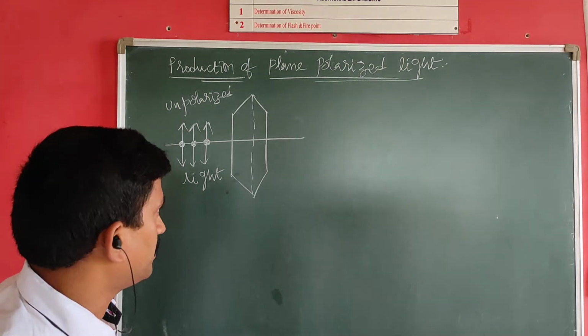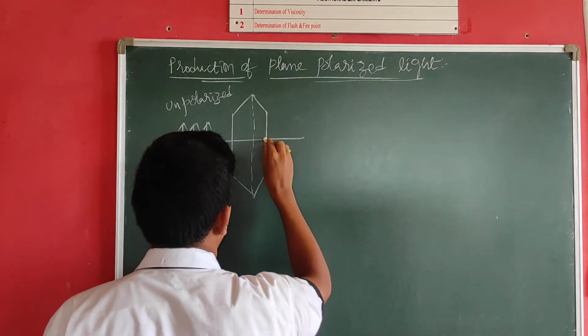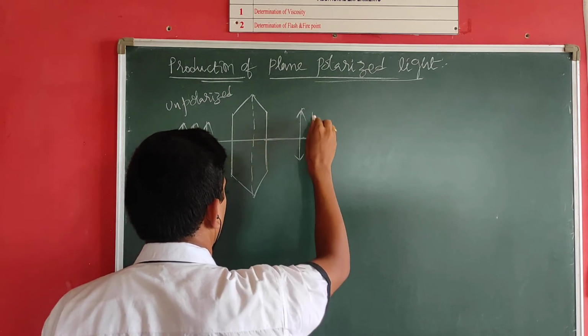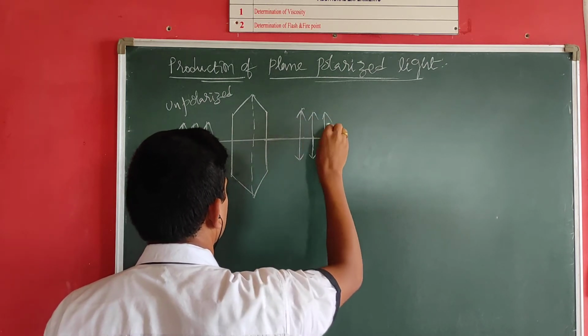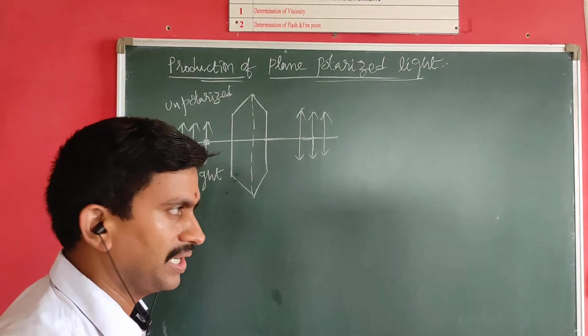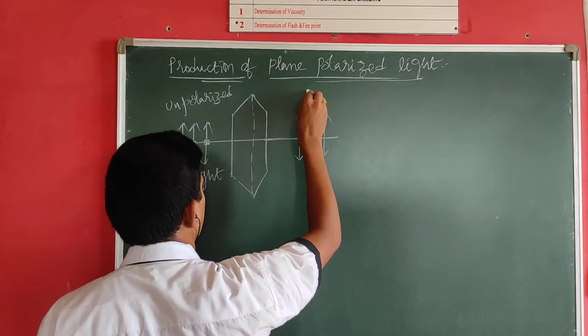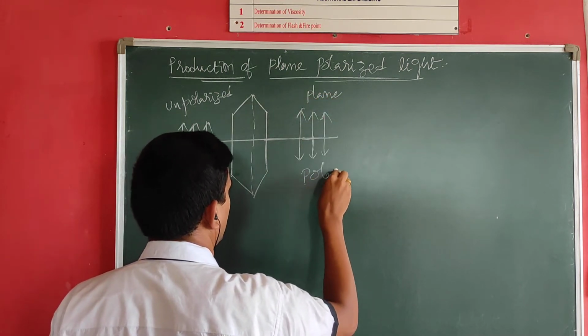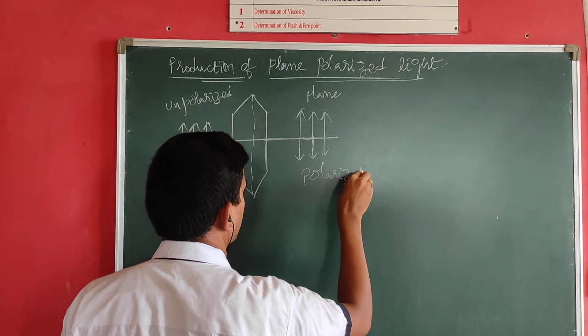So after passing through the crystal, if you observe the emergent light, the light vectors are confined to only one plane. This is called plane polarized light.